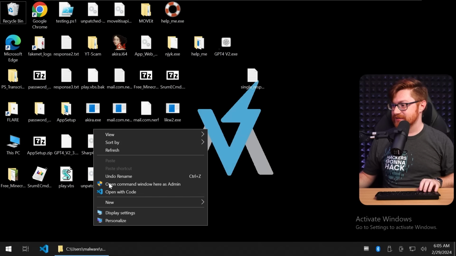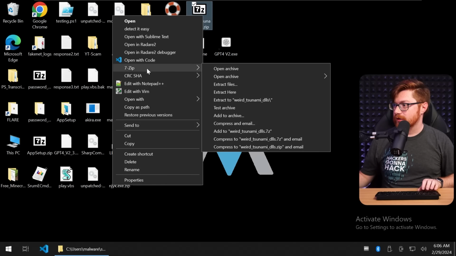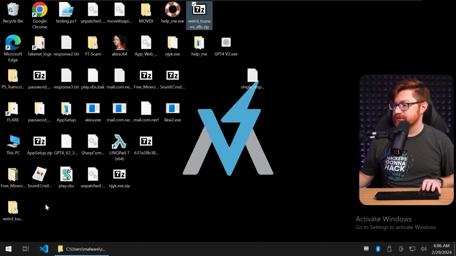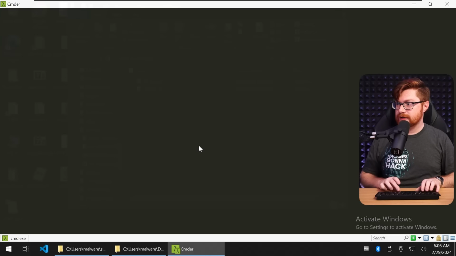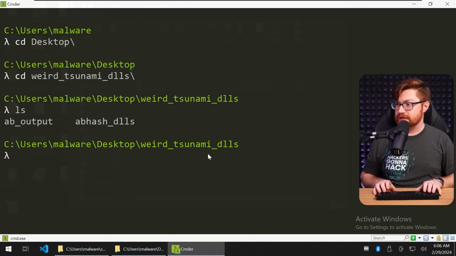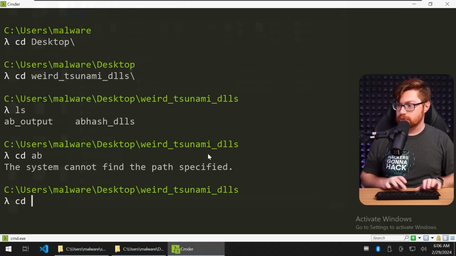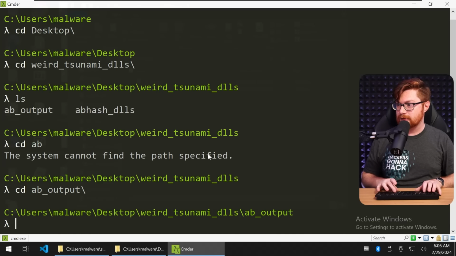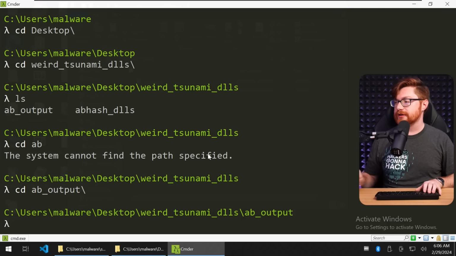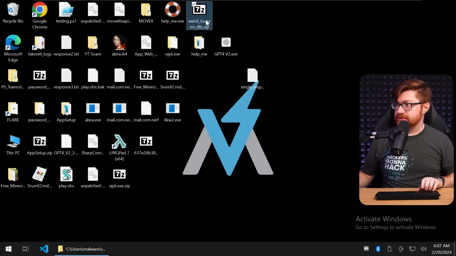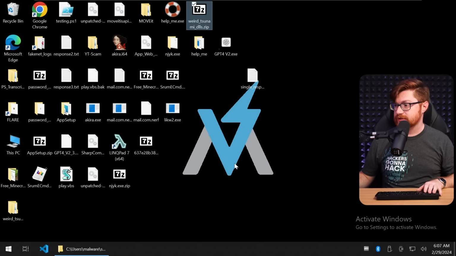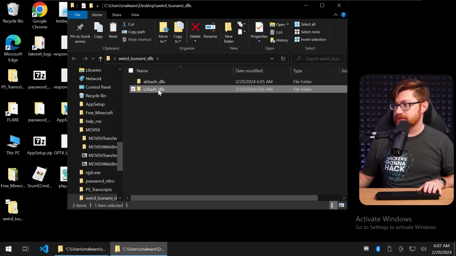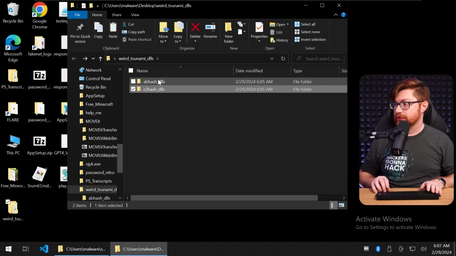Can I just paste this in super easy? All right, here, I got it. So let me go and extract to weird tsunami DLLs. Perfect. That's looking good. Let me open up Commander. I'll get to my desktop. I want to move into the weird tsunami DLLs. So let me get to that AB hash. Shoot, did I? Oh, I don't think I even put the right files in that. Okay, I've got that staged here now. I should be able to extract this just fine. Weird tsunami DLLs. That spit out. Perfect. I've got those folders staged.